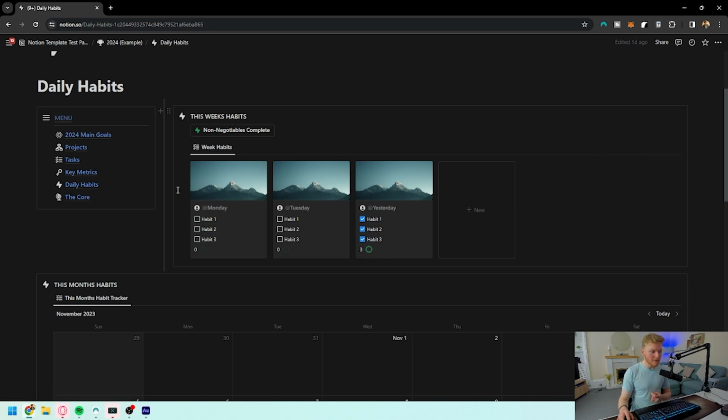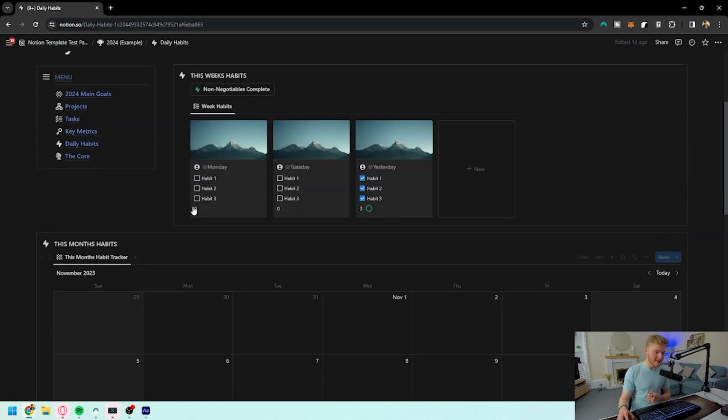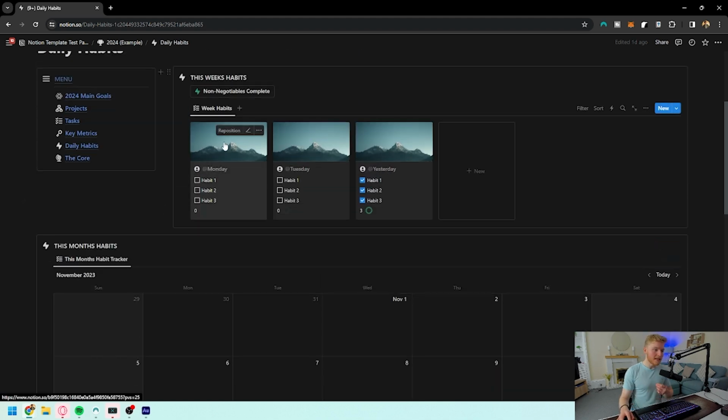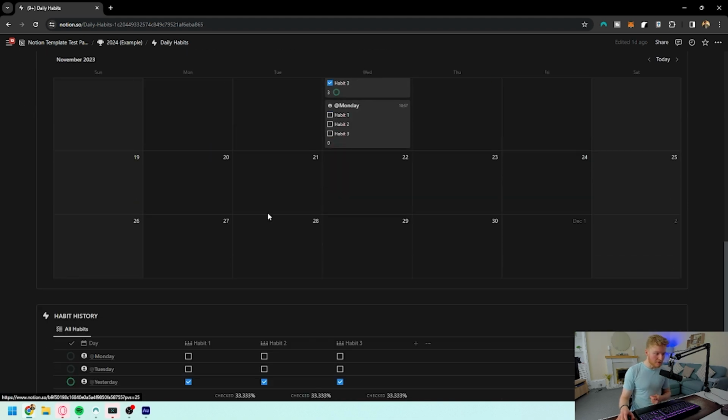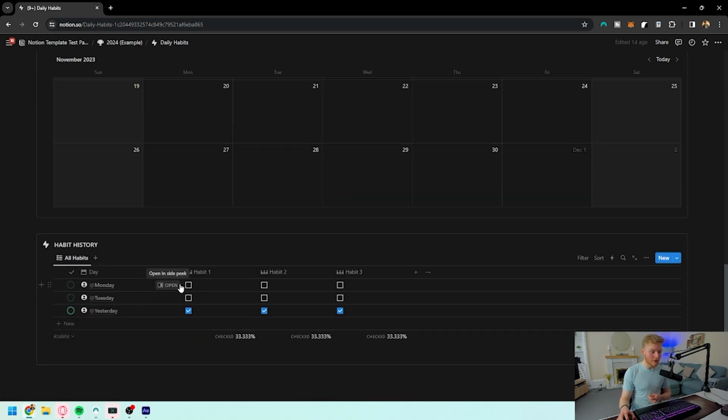Now, habits don't have to be confusing. They don't have to be insanely hard to actually do, but it just allows you to have the opportunity of seeing what your habits are, how you're moving forward with it, the history of how you're getting on, and more.